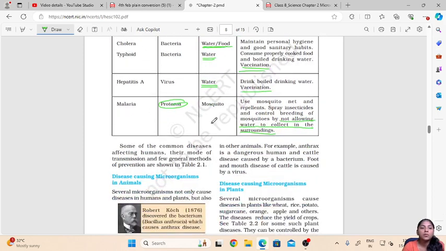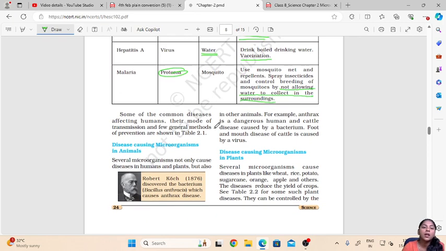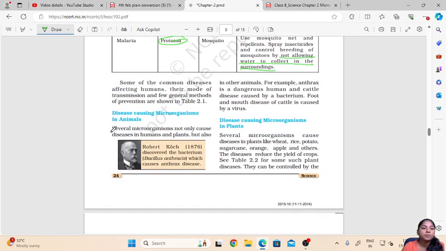So these were some of the common diseases which affect humans and their mode of transmission. Then disease causing microbes in animals. As I have already said, various organisms can cause diseases in humans as well as plants and animals. So here we will see the disease causing microorganisms in animals.